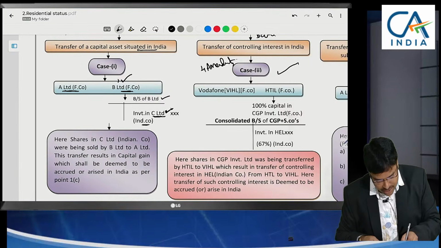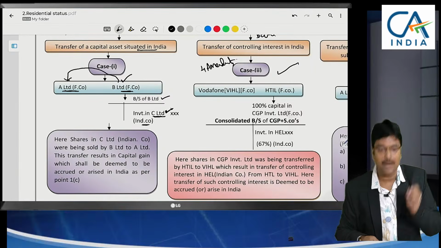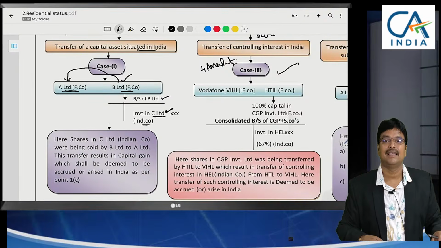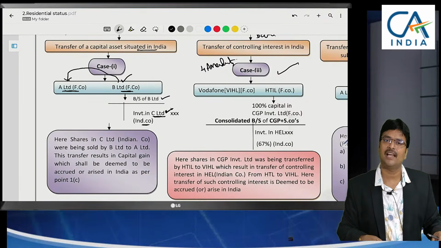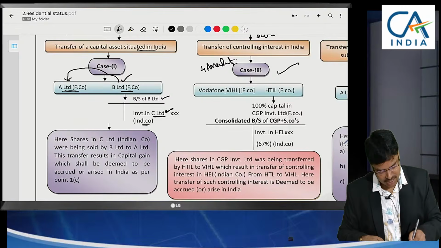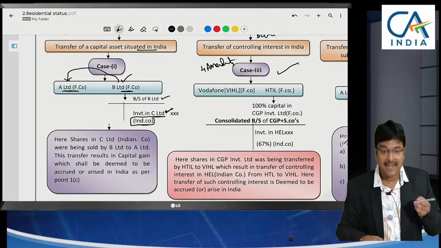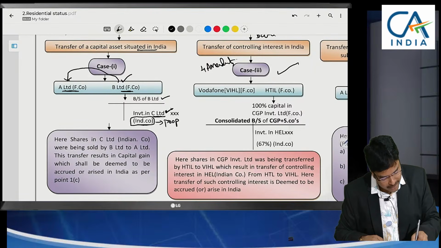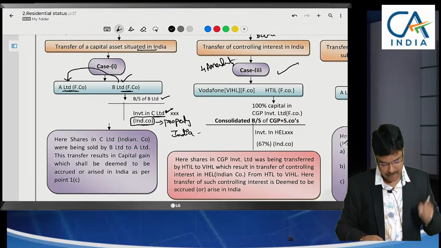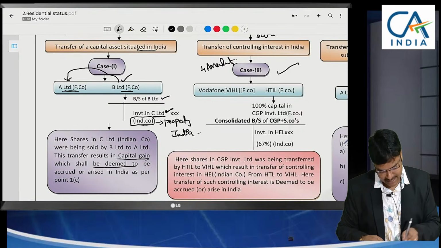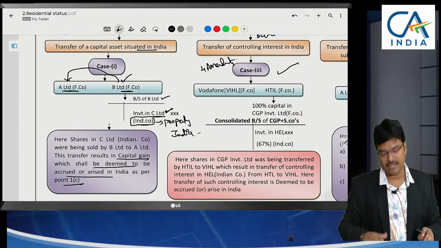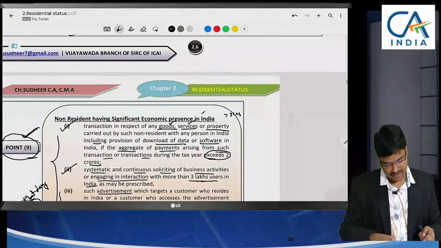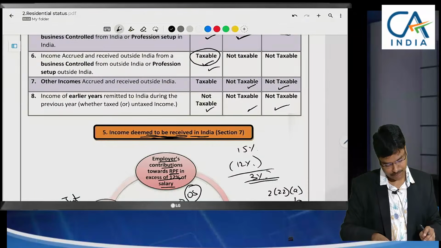If these shares are sold by B Limited to A Limited, now tell me, is the capital gain arising taxable in India? Obviously yes. Because these are shares of which company? Indian company shares. Indian company shares are nothing but a property situated in India. Whenever Indian properties are sold, the capital gain arising shall be deemed to accrue or arise in India, because in point 1C itself we have discussed.